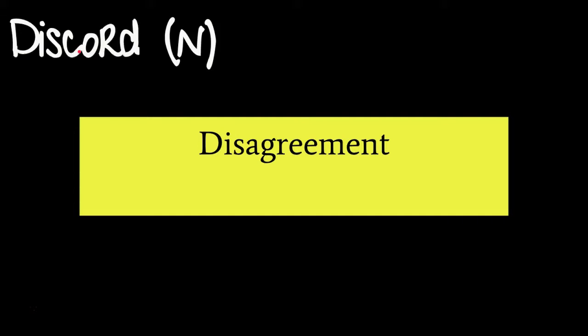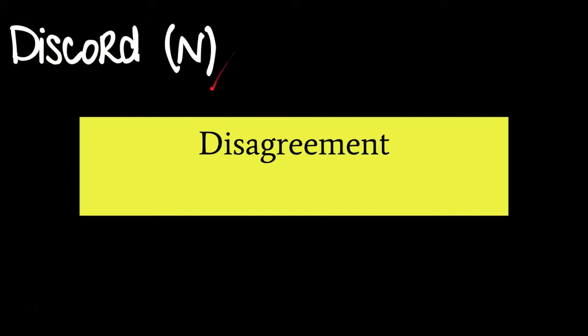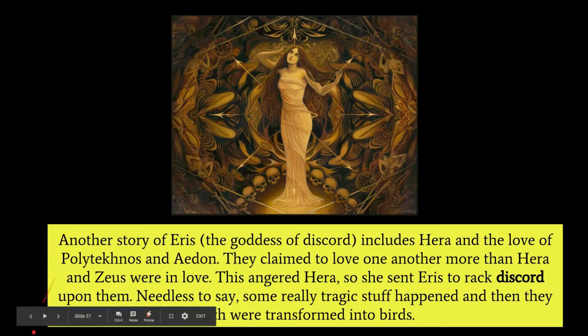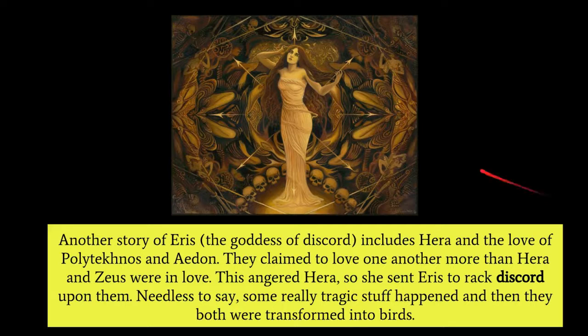All right, so discord, noun, disagreement. So disagreement, discord, they are nouns. So don't confuse it with an adjective. In this sentence, I'm going to be totally frank, or candid, vocabulary word, I did not write this sentence. I got this off Wikipedia about the goddess of discord because it seemed appropriate.